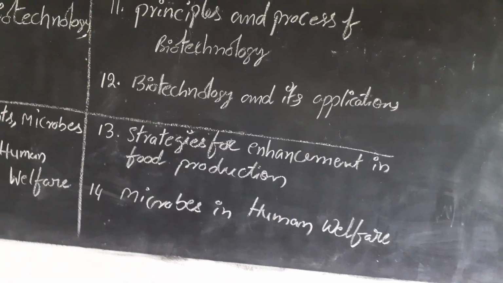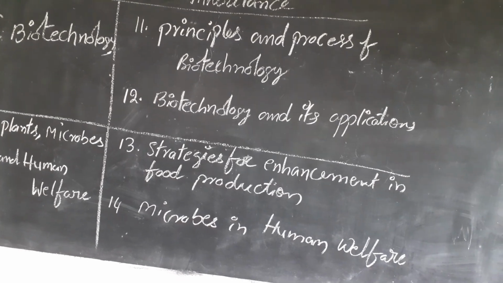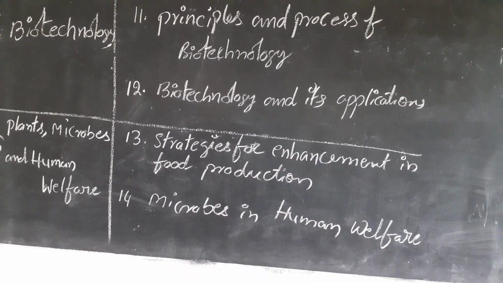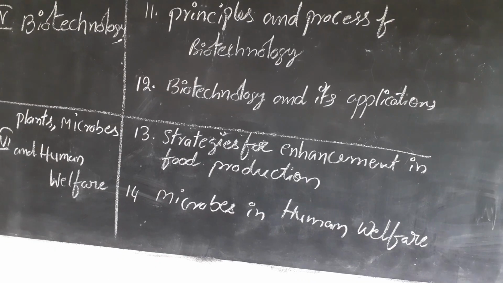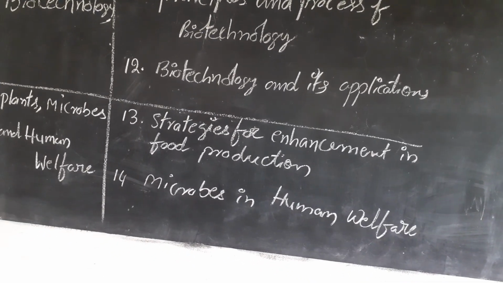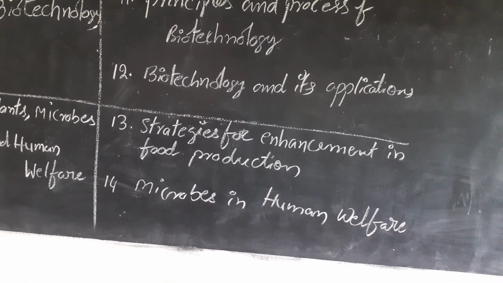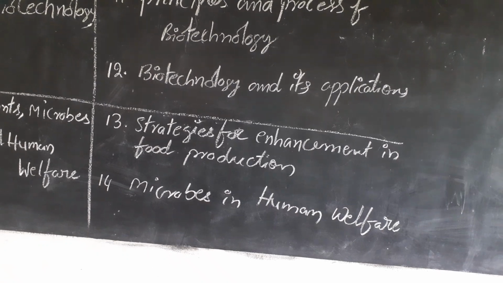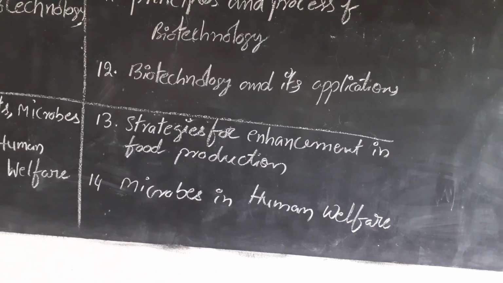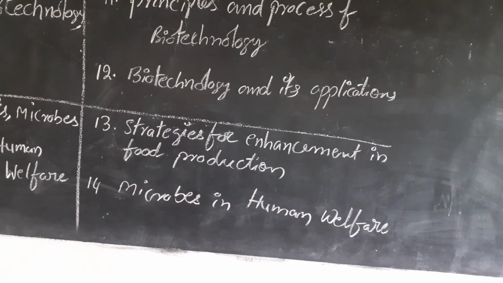These are all bread, wine, industrial beverages, like that. Food materials are easily extracted from microbes. So for the purpose of human welfare, we depend directly or indirectly on microbes.